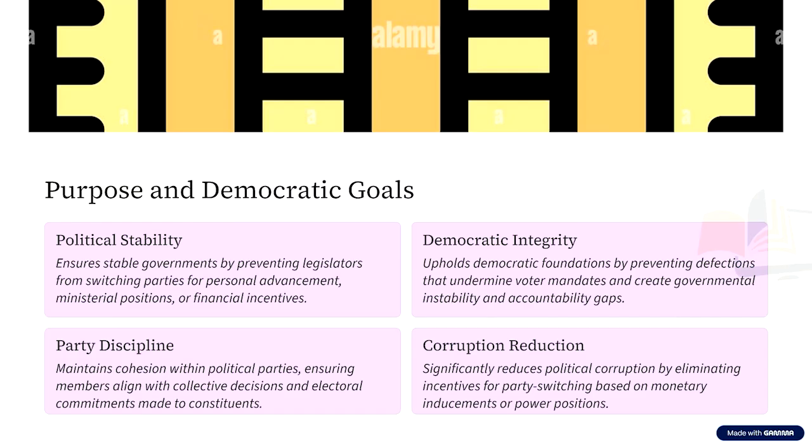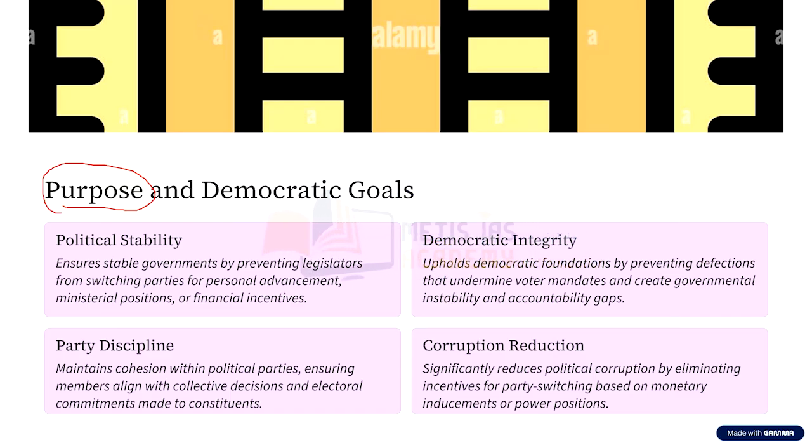So, having understood the provisions of this anti-defection law, let us try to understand the purpose of this anti-defection law. What exactly is the purpose of this anti-defection law? What exactly does this anti-defection law try to achieve? The first thing is political stability.